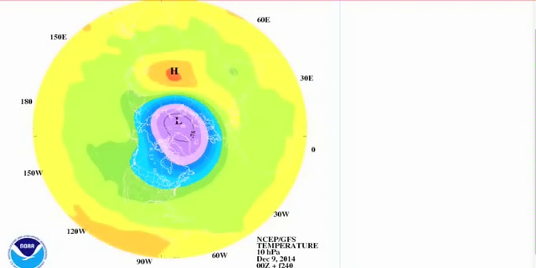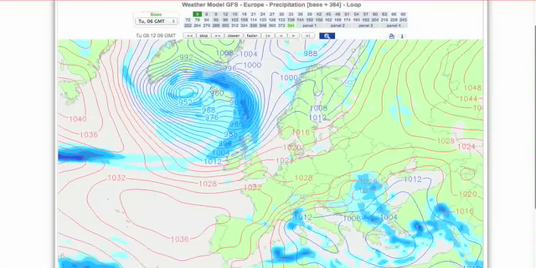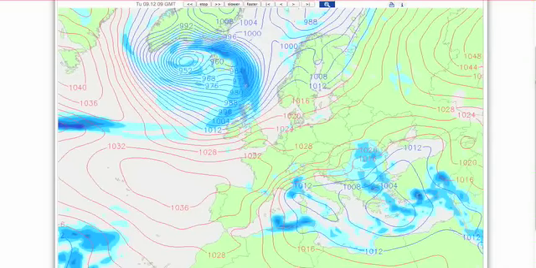But assuming this was the 19th, that is pointing towards the idea of us going into a colder start to the new year. And given that we've seen that warming so far, and it hasn't really subsided, that indicates again that we stay in these cool and rather unsettled conditions for much of December, and then we could take a hit of winter right at the end of the month. Very early days though at the moment, but it's just interesting the way the atmosphere is perpetuating this during this year.